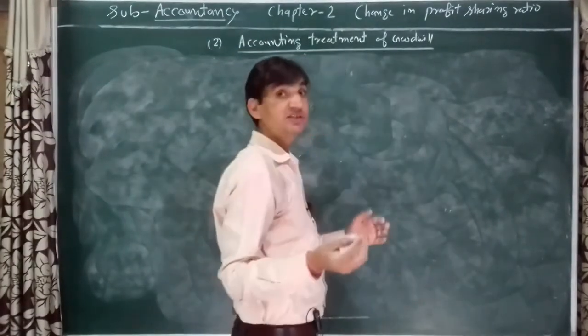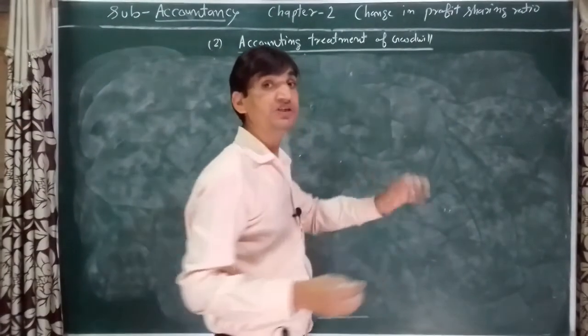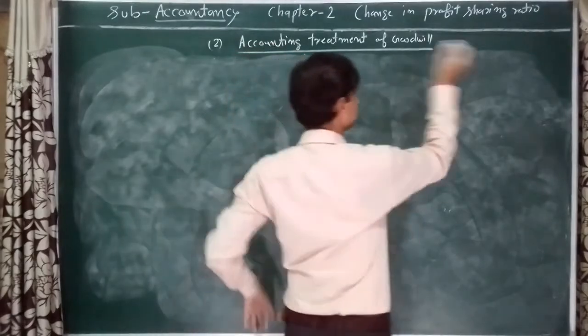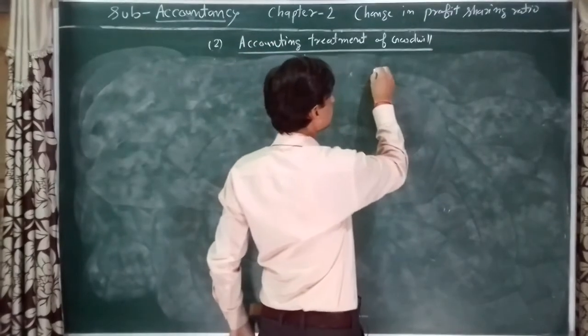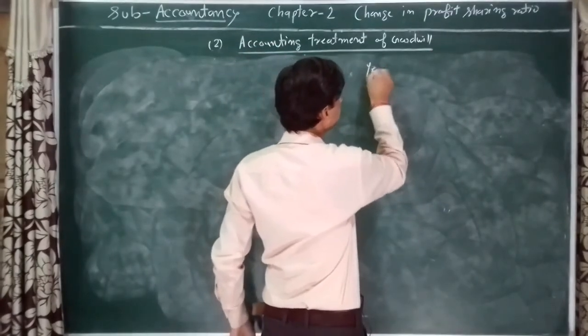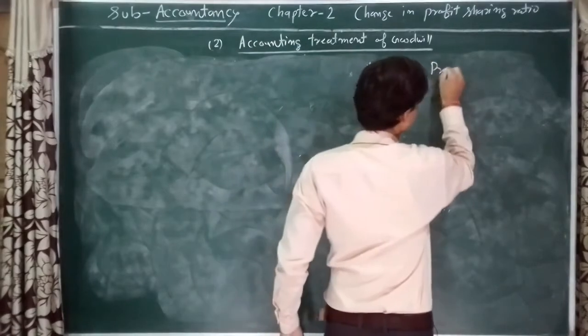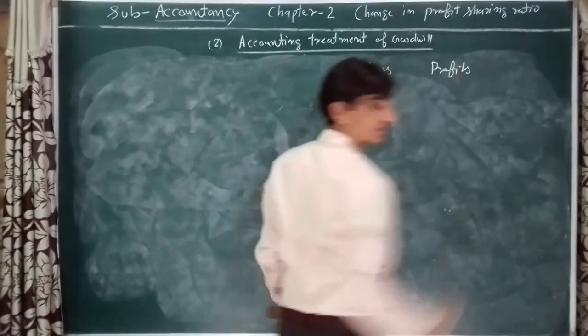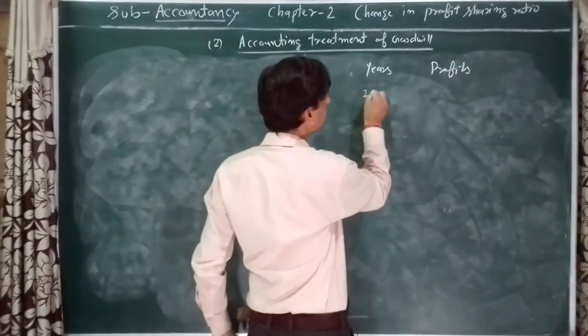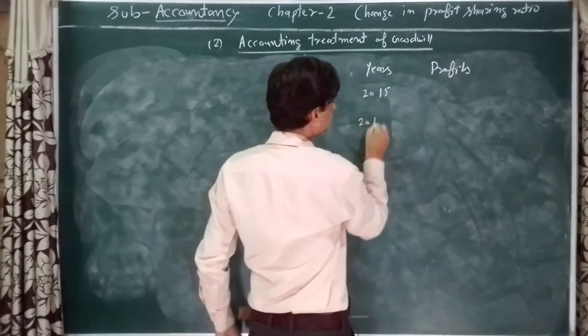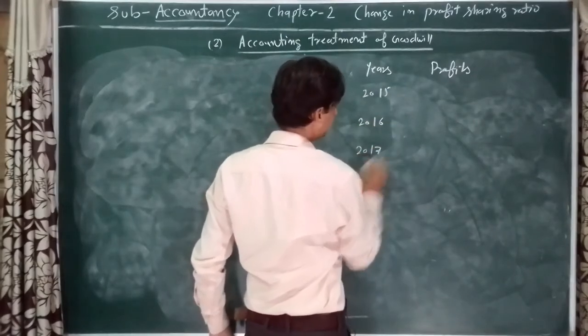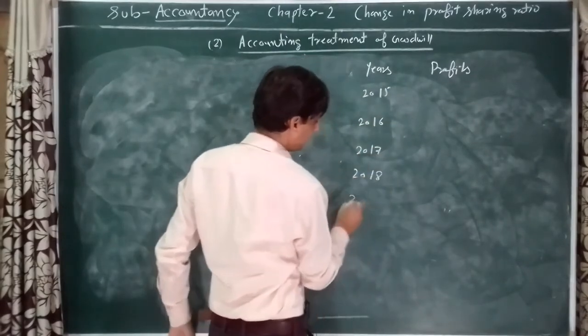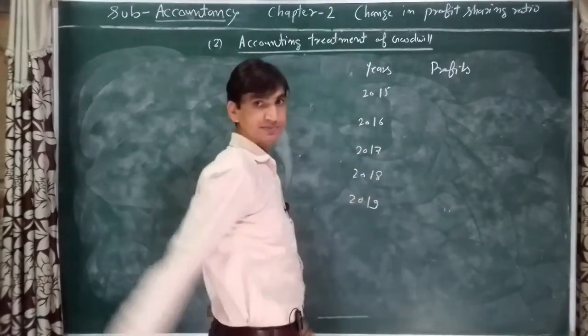A firm has earned profits in the last 5 years: 2015, 16, 17, 18 and 19.